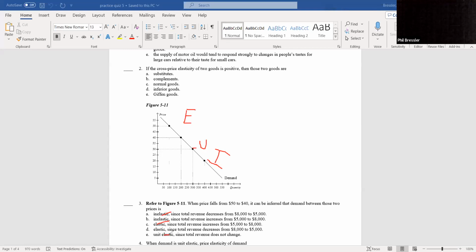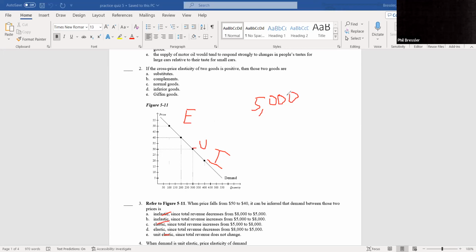All right, if I go from 50 times 100, that is 5,000. I believe, I don't have a calculator with me, 50 times 100 is 5,000. And then the second thing they give me is from 50 to 40.